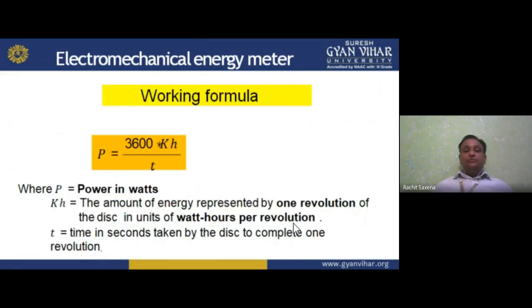Now the working formula. For the electromagnetic energy meter, the power is P = 3600 times kh upon T. P is the power in watts, kh is the amount of energy represented by one revolution of the disk in units of watt hour per revolution. T is the time in seconds taken by the disk to complete one revolution.